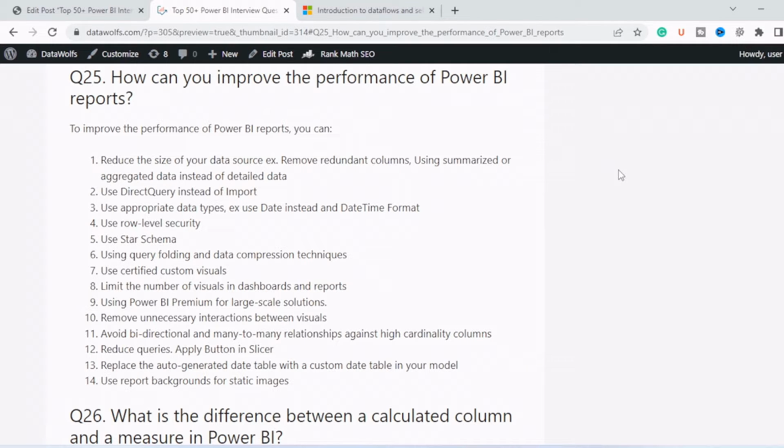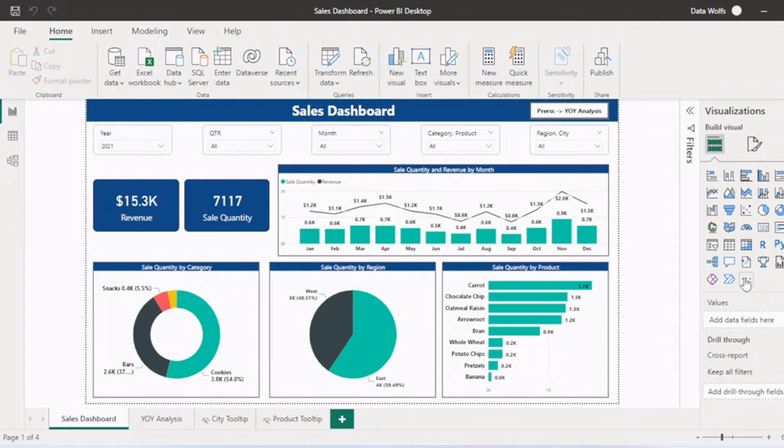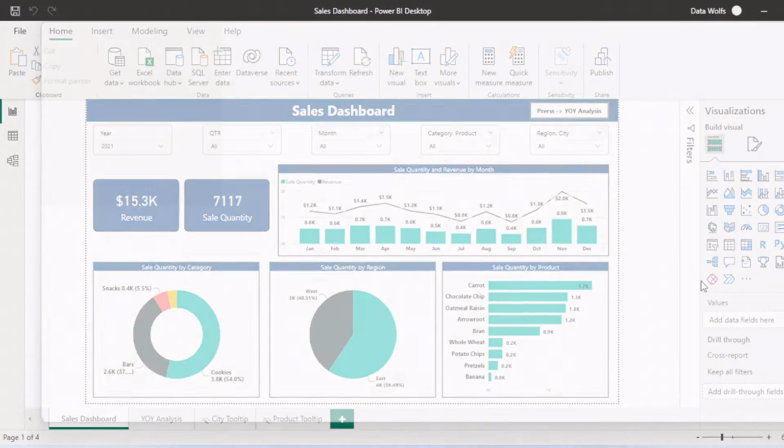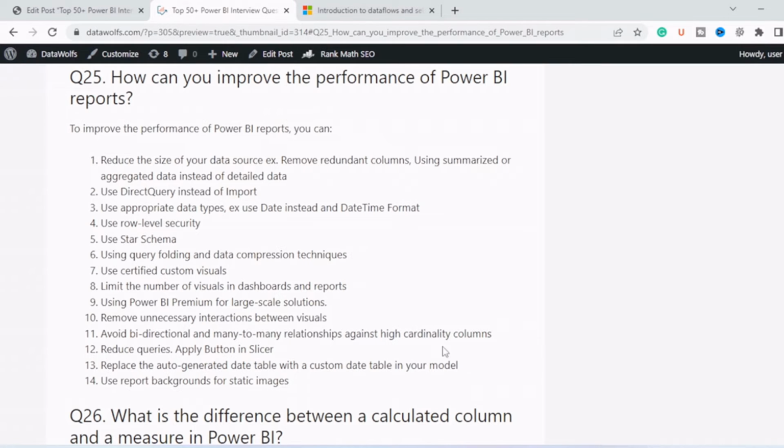Seventh, use certified custom visuals. If you go to Power BI Desktop, you can see there are different custom visuals available. Under Get more visuals, always try to use the certified ones, on which the right tick is there. So always try to use these certified visuals.